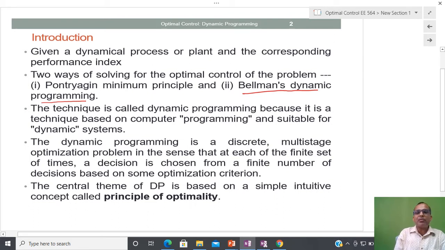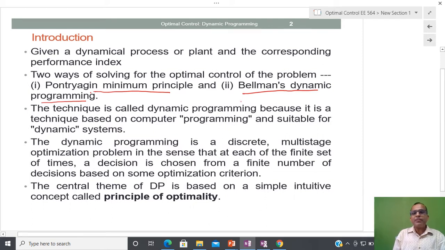I have already discussed a lot about the Pontryagin minimum principle, and based on this principle we have seen how to solve some problems with state constraints as well as control constraints. We have also discussed the minimum time problem, the minimum fuel problem, and a lot of different aspects of this Pontryagin minimum principle. In this part of the course, we will discuss the aspects of Bellman's dynamic programming.